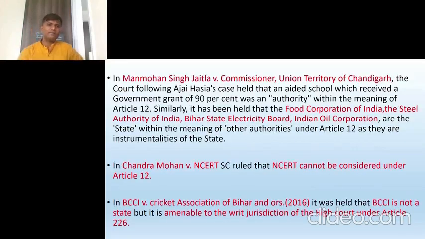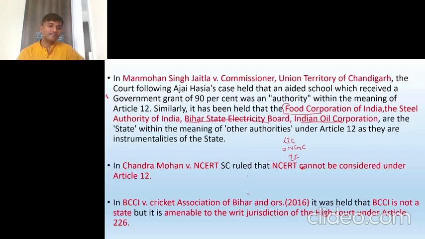Then there are many cases. You don't have to remember them all, but you should remember some bodies and whether they are states or not. So, Food Corporation of India. We have seen in the last slide which bodies can be called a state: LIC, ONGC, and IFC. And here FCI, Food Corporation of India, Steel Authority of India Limited, SAIL, Bihar State Electricity Board, Indian Oil Corporation are states in the meaning of Article 12. Don't remember the judgments, but 2-3 judgments you have to remember. While you are writing the answer, it will be helpful.